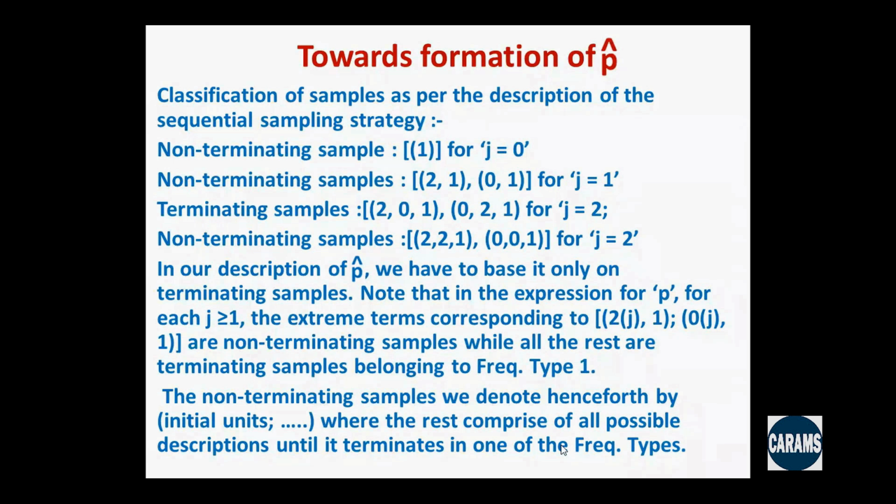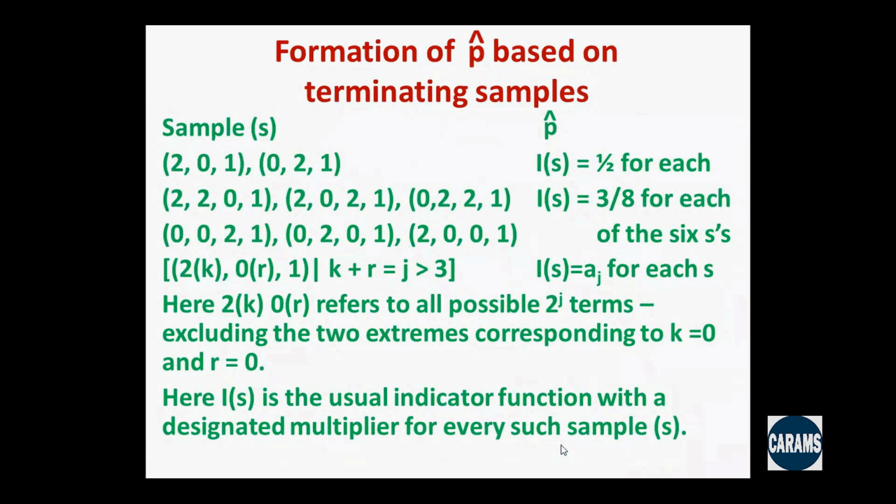In the expression for P, for every j, the extreme terms corresponding to 2...21 and 0...01 are non-terminating samples, while all the rest are terminating samples belonging to frequency type 1, because 1 is showing up at the end. The non-terminating samples we will denote henceforth by the initial units followed by a semicolon, because we still don't know what else is coming up, where the rest comprises all possible descriptions until it terminates in one of the frequency types.